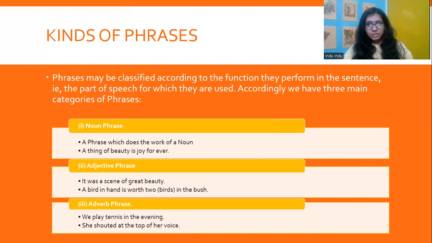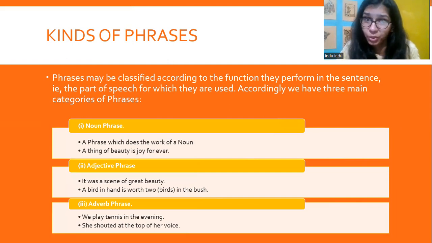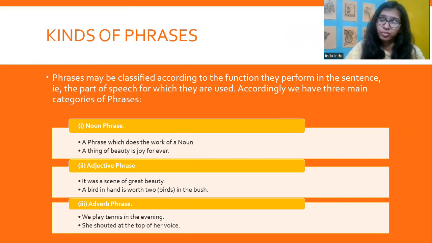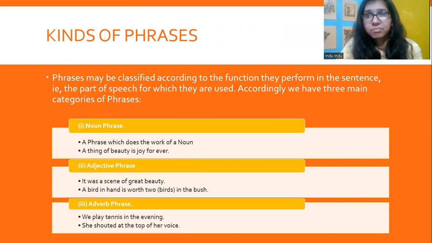Okay. So phrases may be classified according to the function they perform in a sentence. That is the part of speech for which they are used. For example, if a phrase does the work of a noun, for example, a thing of beauty is a joy forever. Now, a thing of beauty does the work of a noun. It was a scene of great beauty. Right? So here, we classify them according to the work they perform.